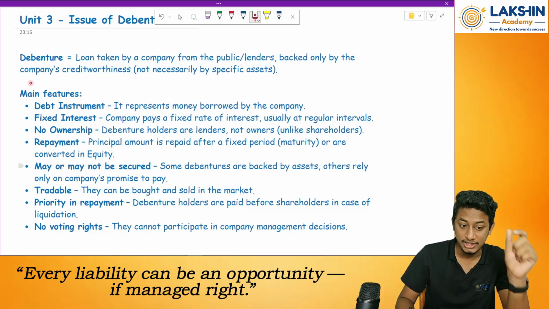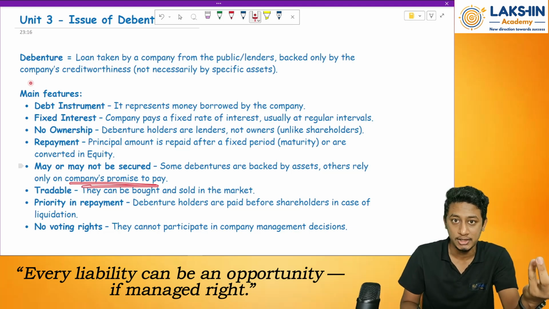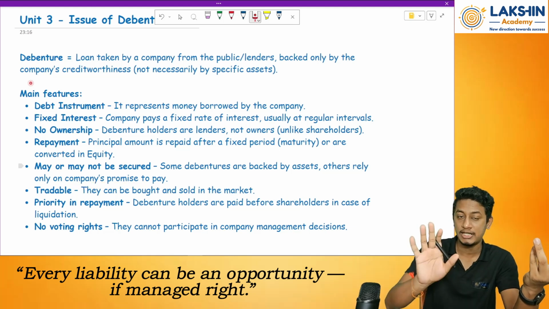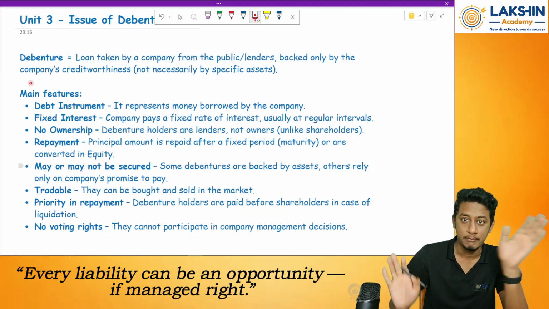Whereas non-secured or unsecured debentures are basically based on what? On the company's promise. Only the word of mouth of the company. The company says today that it will pay, and it pays, that's all. There is no other security.